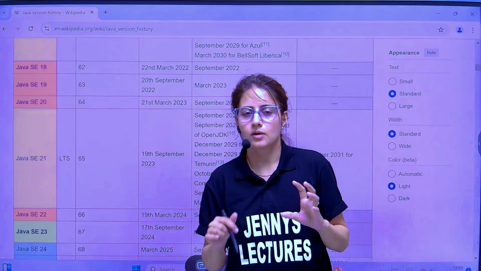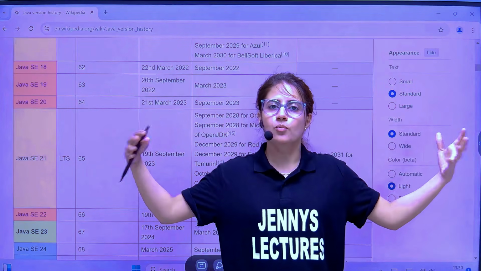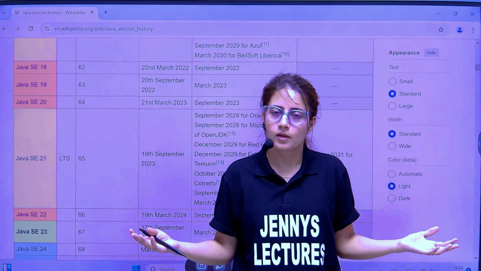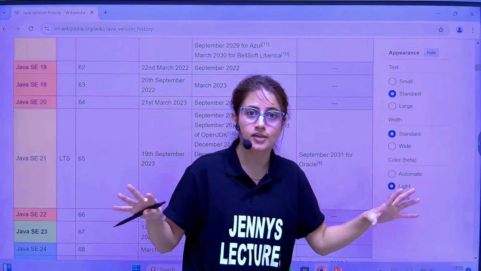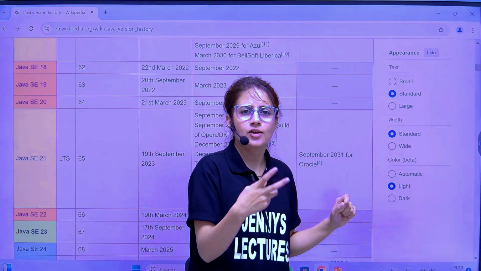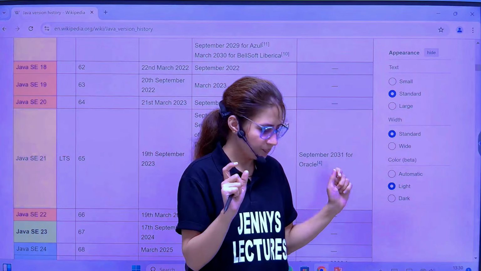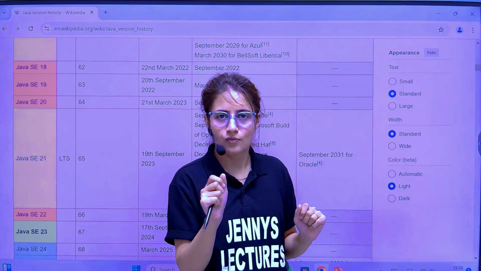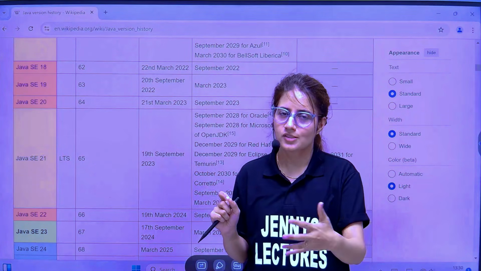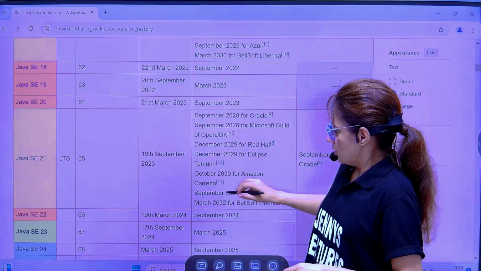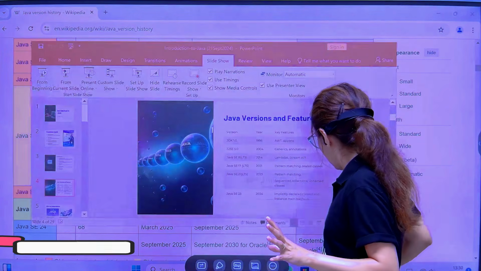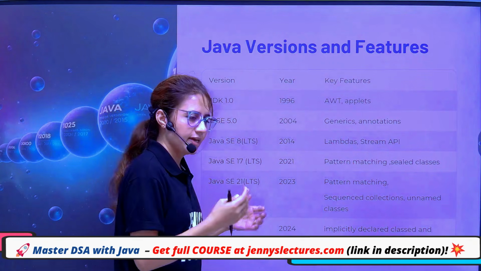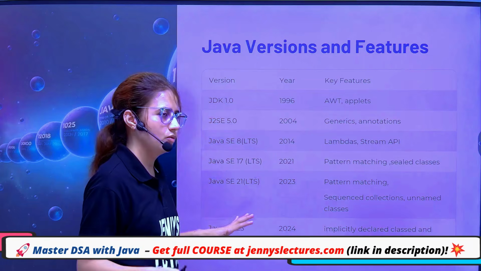These long-term versions get extended support from Oracle as well as from other vendors, almost 8 years for commercial versions. So that's why companies, and developers on serious projects, rely on LTS versions, because of their extended support for security patches, bug fixes and all, right? So this is all about versions, and we'll be using 21, right? You don't need to remember all the versions. You just remember which are the LTS versions and what the latest version is.